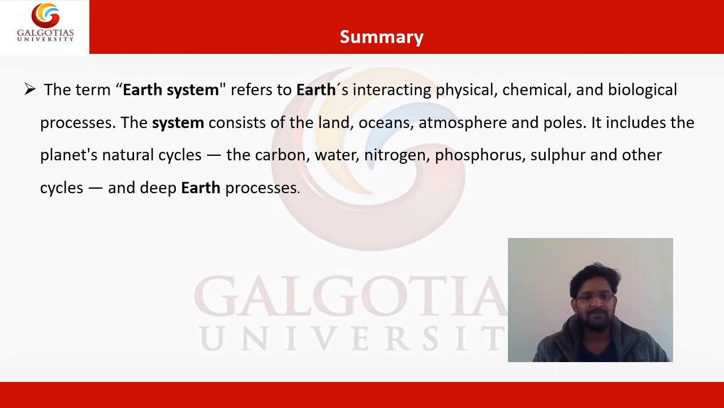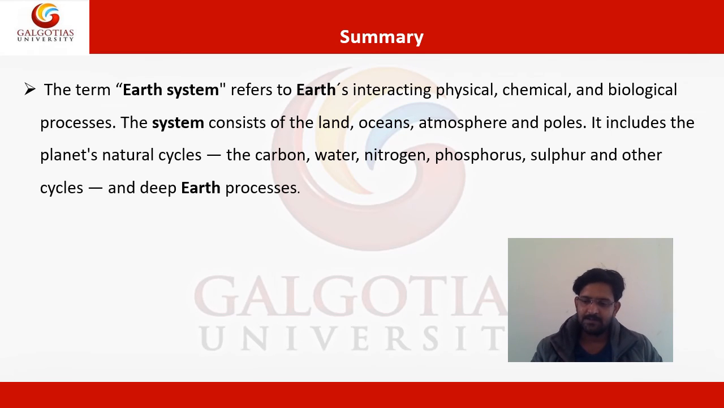Now let's summarize the lecture. So the term Earth system refers to the Earth's interacting physical, chemical and biological processes. The system consists of land, ocean, atmosphere and poles. It includes the planet's natural cycles, the carbon, water, nitrogen, phosphorus, sulfur and other cycles and deep earth processes. So if I summarize today's lecture, we have focused on a very small but important topic, that is the Earth sphere overview.